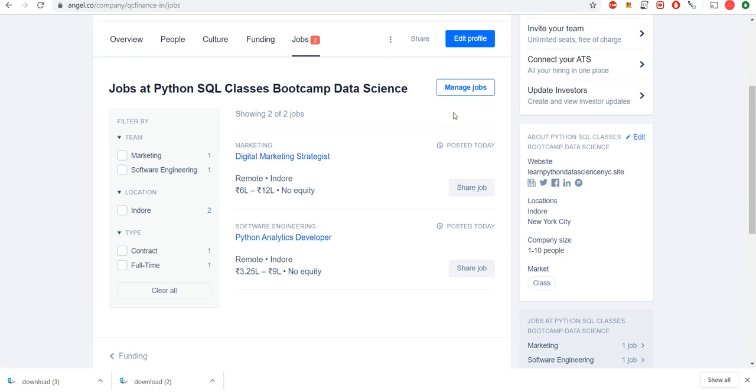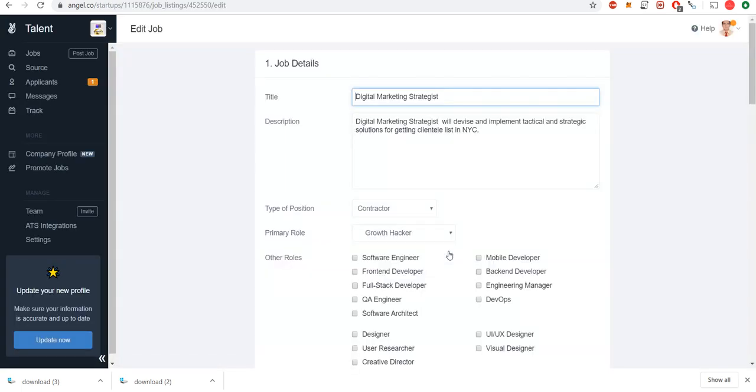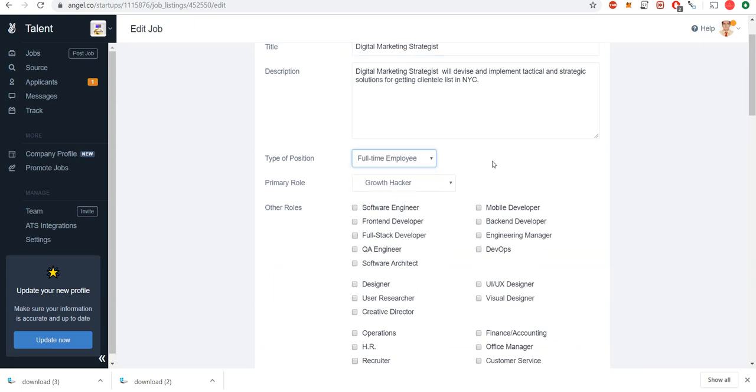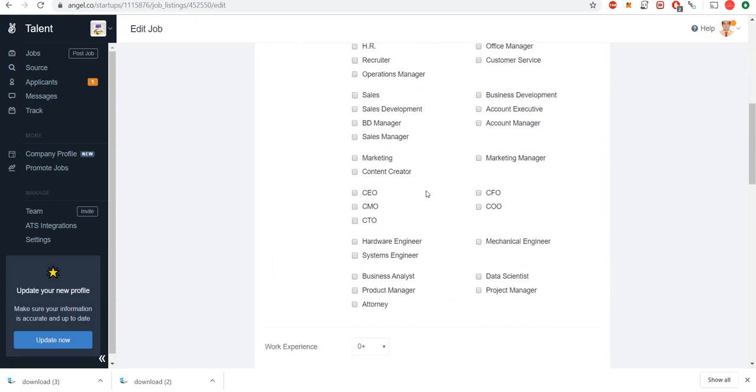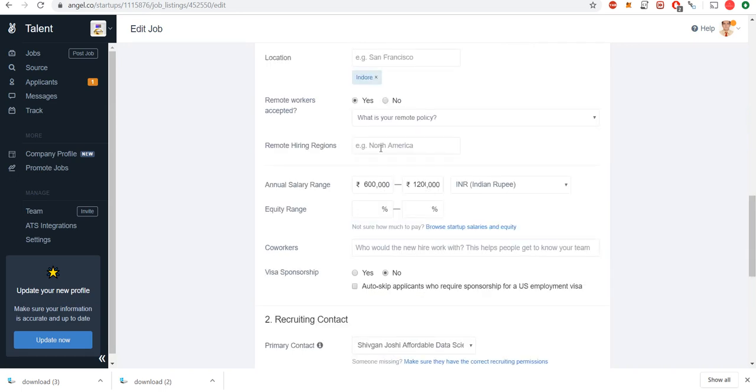So let's see how to edit them so that it becomes full time. Okay, so this is digital marketing, edit job. And then I'm going to show you. So this is full time. I already have the keywords. Remote accepted, yes. Ideally in office because after like 2-3 months we would make them in office.